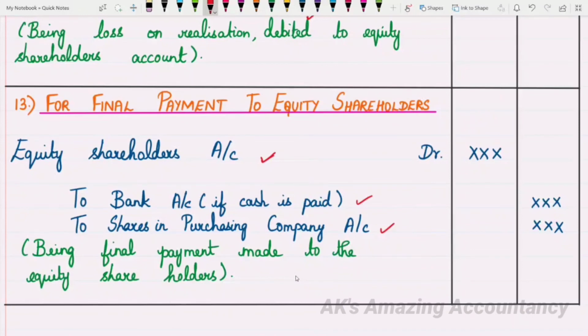As I told you already, it's not that all these 13 entries will come in all the problems. I have given you the maximum possible entries which will come in the books of the selling company, or the vendor company, or the transferor company, right? Depending upon the information provided to you in the problem, you will get the entries. Is it okay? I think you're clear with what I have told you now.